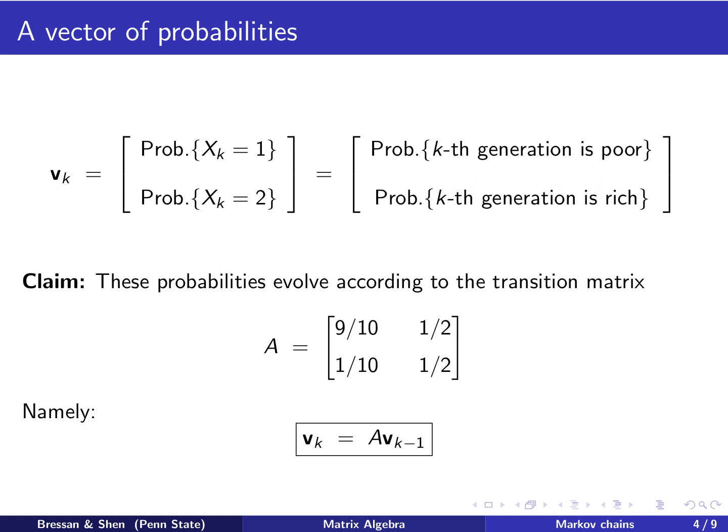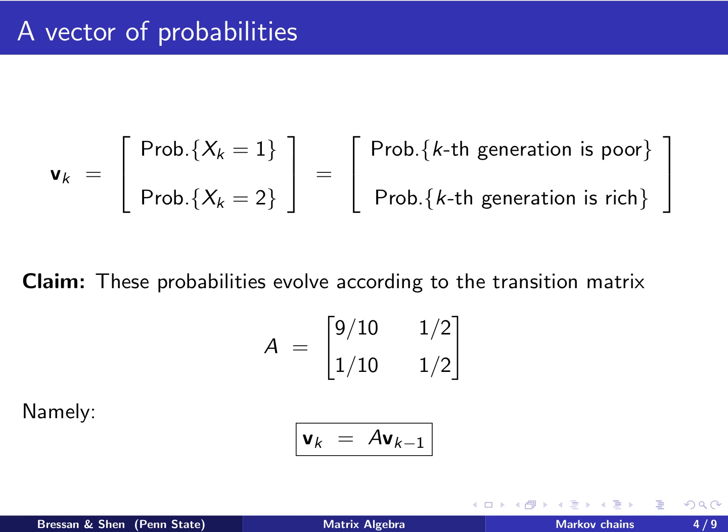We claim that these probabilities evolve according to a transition matrix, as we talked about in the previous slides. The matrix A would be exactly the probabilities of remaining rich or poor for each case.